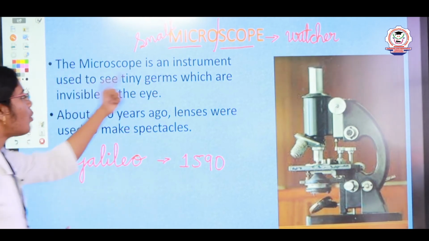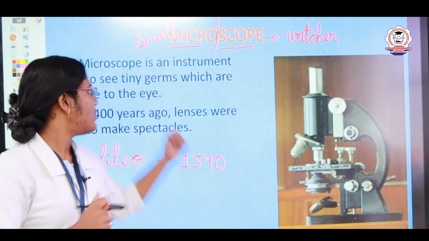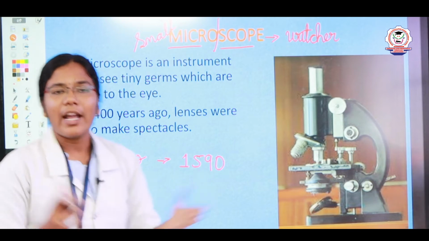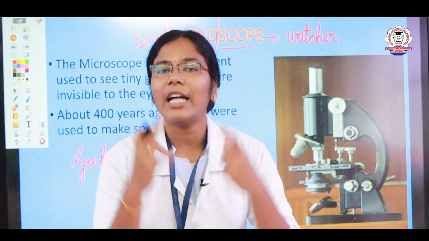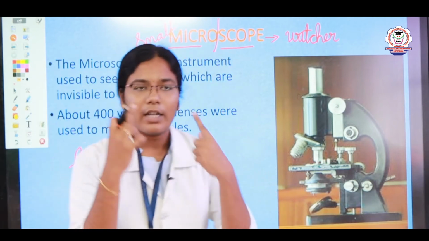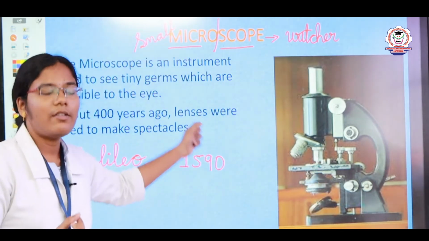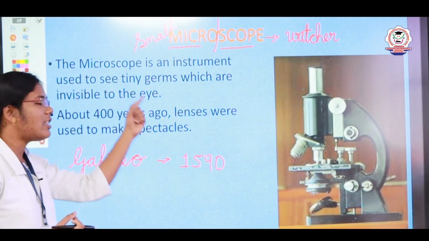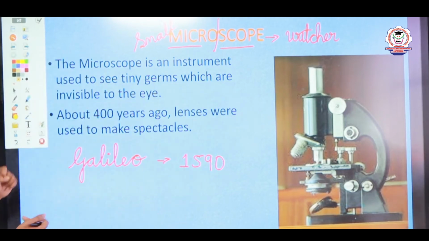The microscope is an instrument which is used to see the tiny germs which are invisible to the naked eye. What is invisible to the naked eye? It means we cannot see it with our eyes. The microscope was invented to see the tiny germs which are not visible to the naked eyes.